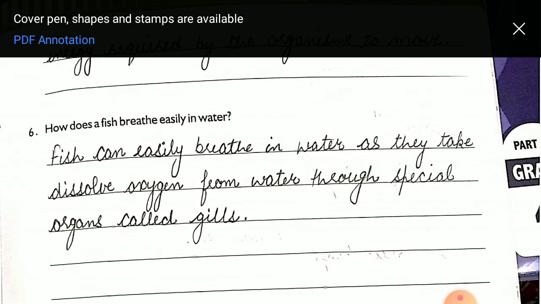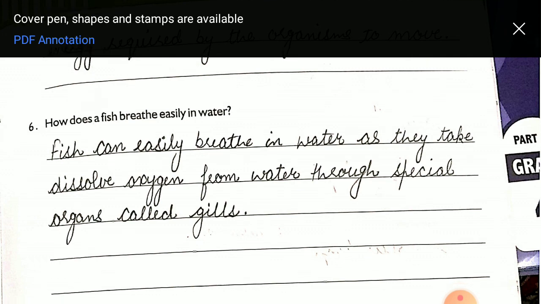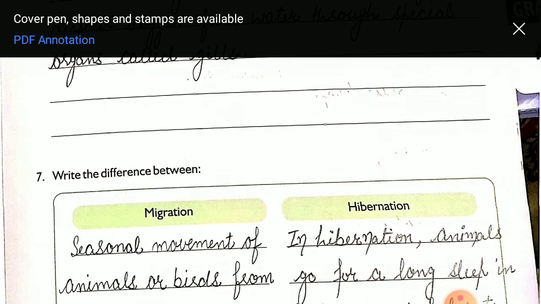Next is, how does a fish breathe easily in water? You all know how a fish can easily breathe in water? With the help of their special organs called gills.